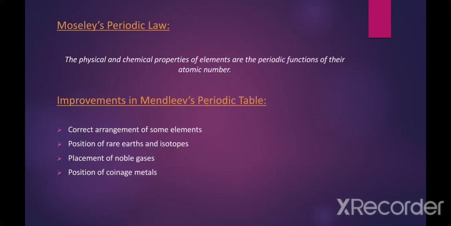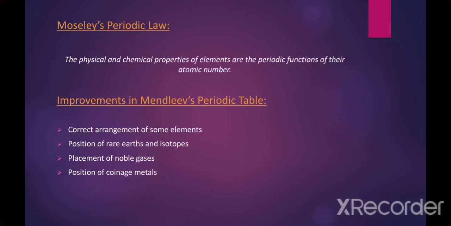The next one is Moseley's periodic law, and this law is based upon the periodic function of the atomic number. Moseley was a British physicist. He gave his law in 1913. He prepared the periodic table by giving his law called Moseley's law. The physical and the chemical properties of elements are the periodic function of their atomic numbers.